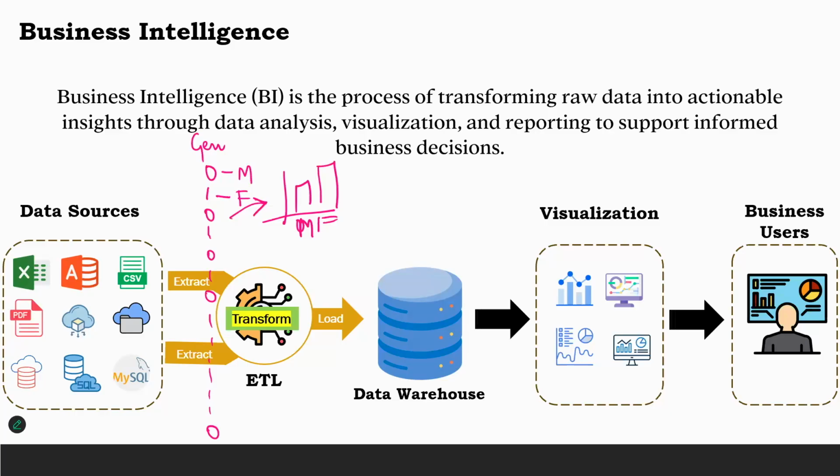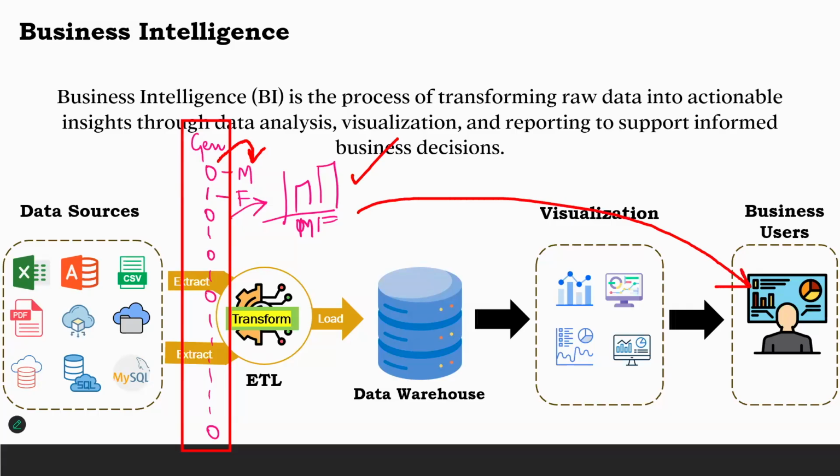So what is going on here? You have a column that is coming in, and this column that you have here is not giving you the meaning. So what you're doing is you're transforming the data, you're deriving some other information. That's a transformation that you're doing. You can replace this value with male and female, or you can derive a new column saying this is male, this is female. You can just go and do all of that, and the chart can be created based on that. And then you can share that information with your user, right? You can do all of that.